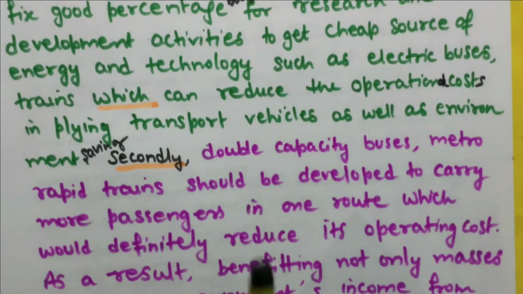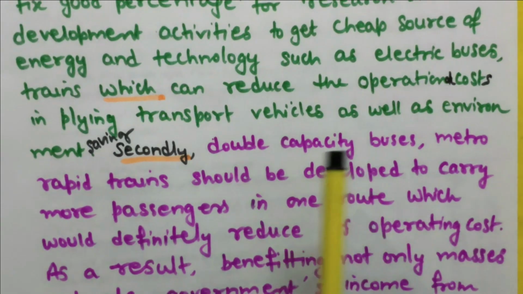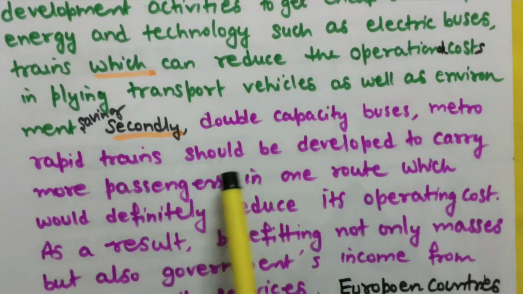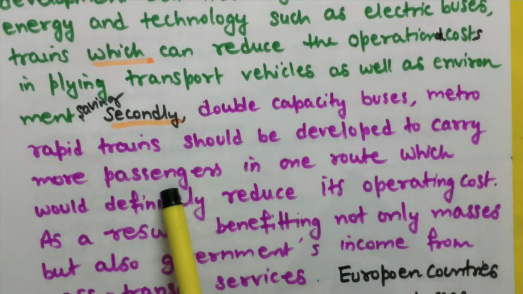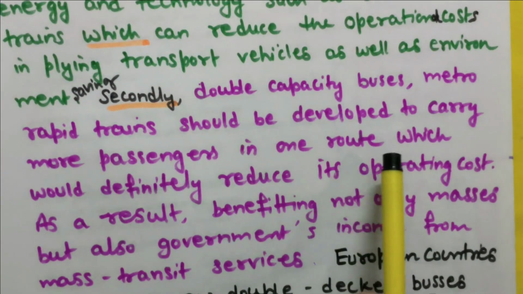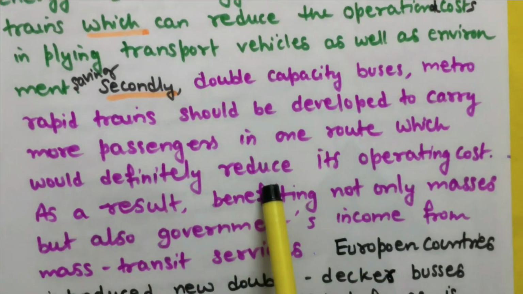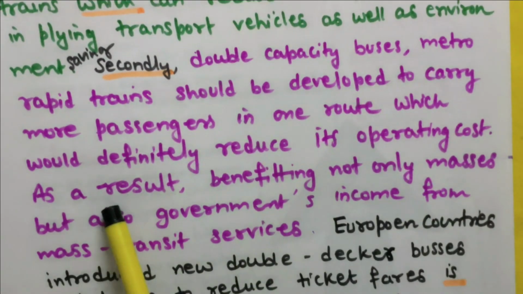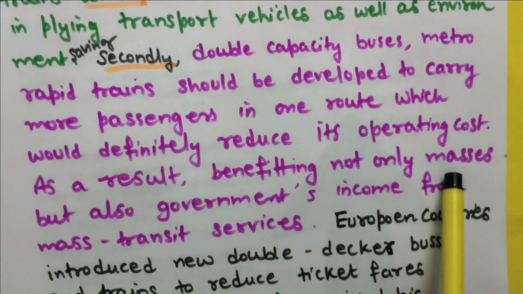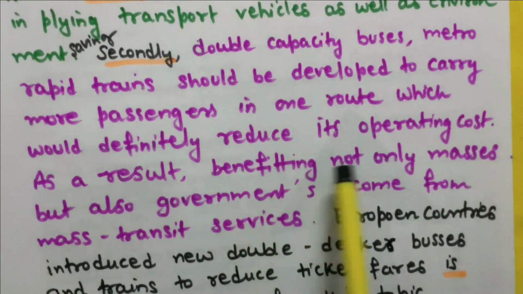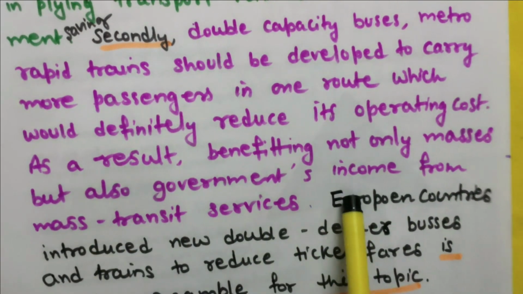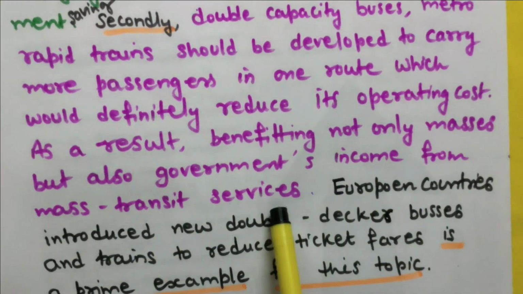Secondly, double capacity buses and metro rapid trains should be developed to carry more passengers on one route, which would definitely reduce operating cost, as a result benefiting not only masses but also government's income from mass transit services.